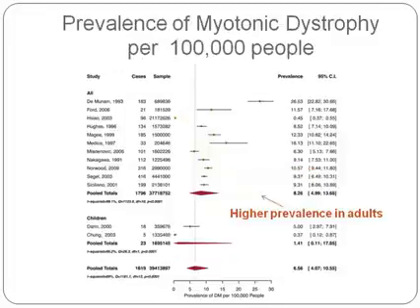If we look at myotonic dystrophy, the prevalence is much higher in adults and lower in children because it is a condition where they live much longer and